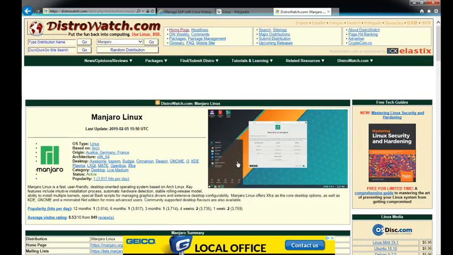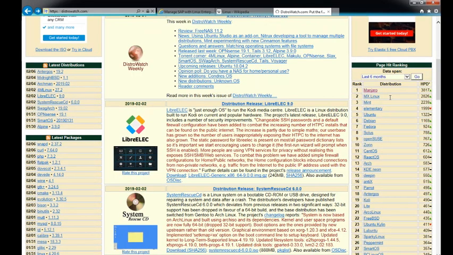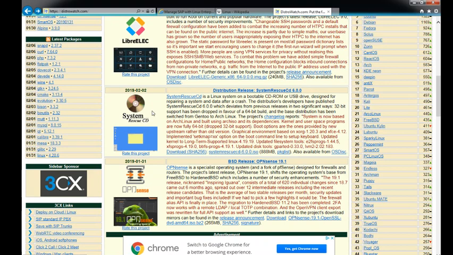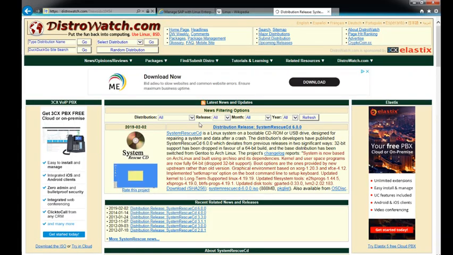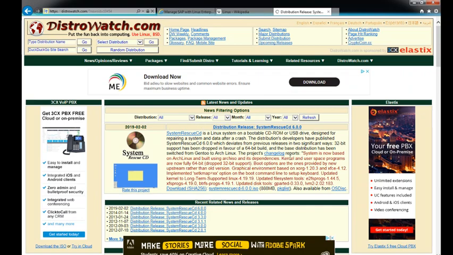So that is one of the operating systems. You can search and see what software you like, what distribution you like from here, and you can look at it more. There is one operating system showing, System Rescue CD, which is specifically designed for that. And you can see that it can rescue some of the files which are saved on that. So that is just one random thing I picked.